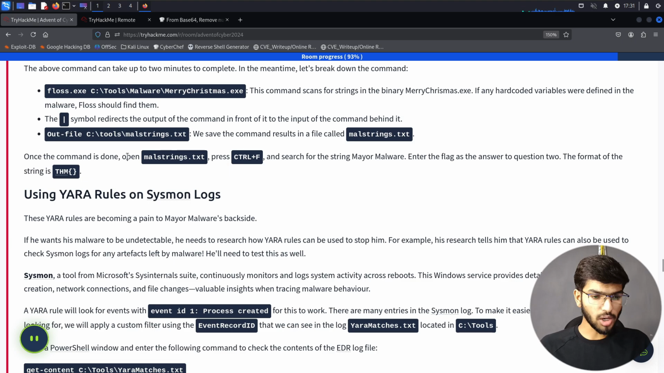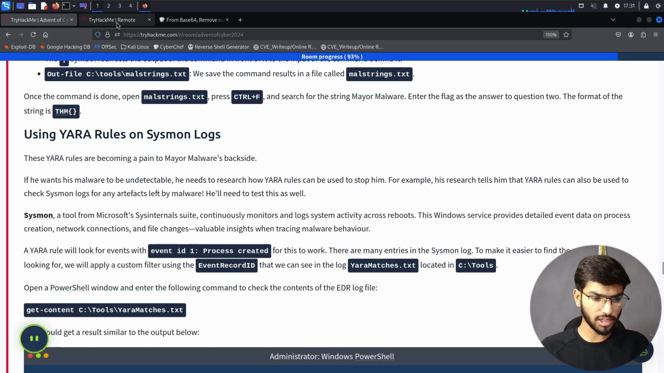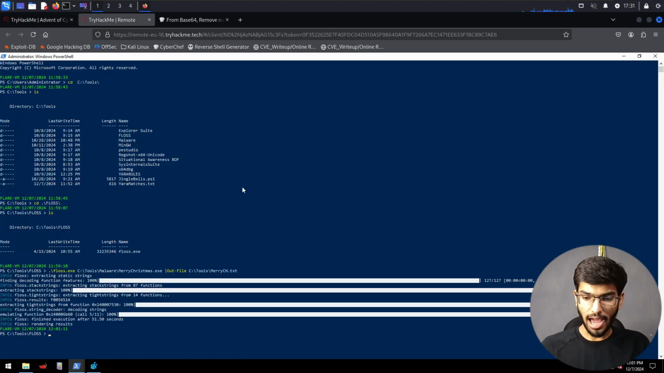Once the command is done, open malstrings and press Ctrl F to search for the string Mayor Malware. Enter the flag to answer question 2. The format of the string is THM. So let's wait for the program to be executed. And you can see that the command has already run and we might have an output of it.